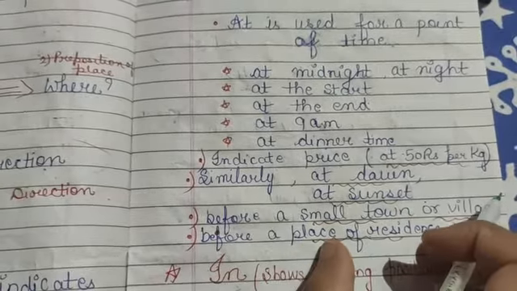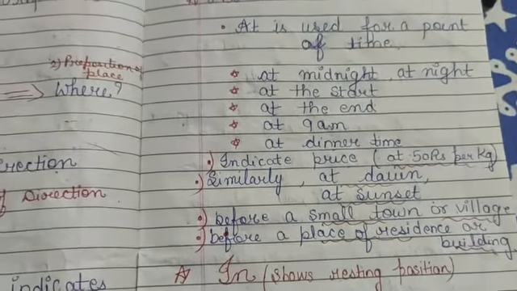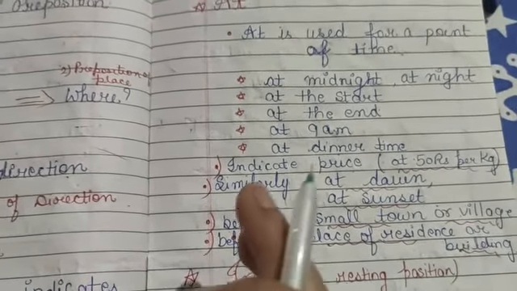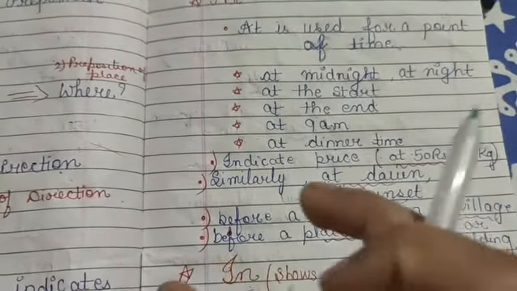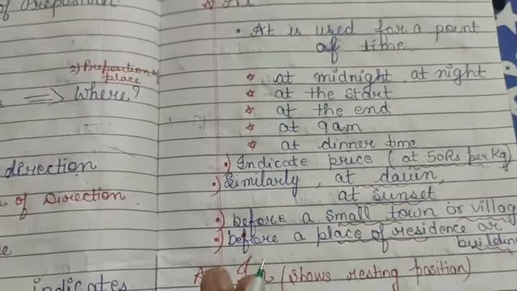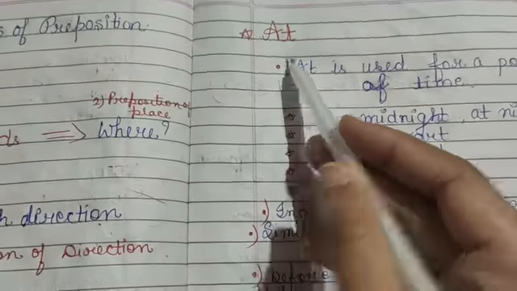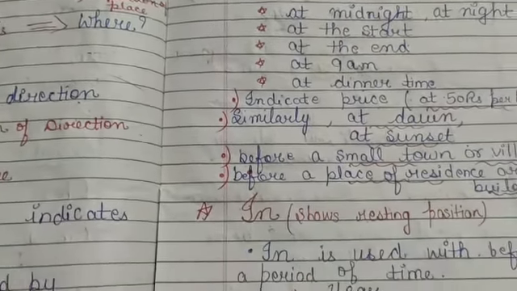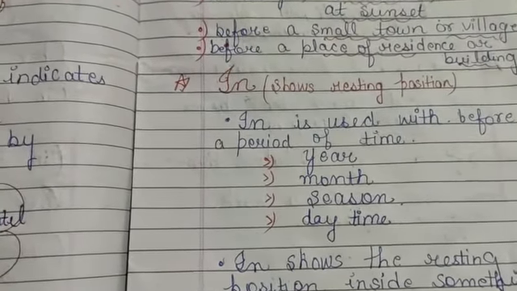The next is place of residence. For example, my mother lives at 12 by 24 Karol Bagh. So it's an address. So before a place of residence also you will use the preposition at. Let's see the next preposition, in.